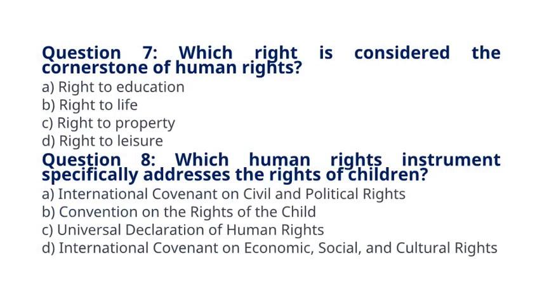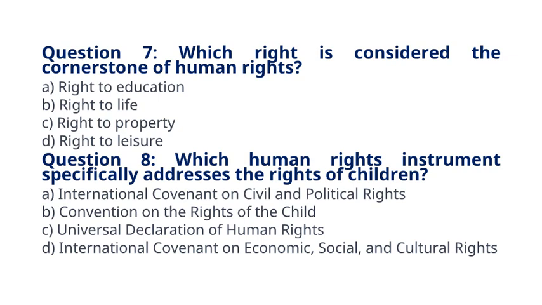Question 7. Which right is considered the cornerstone of human rights? A. Right to education. B. Right to life. C. Right to property. D. Right to leisure. The correct answer to question 7 is option B. Right to life.